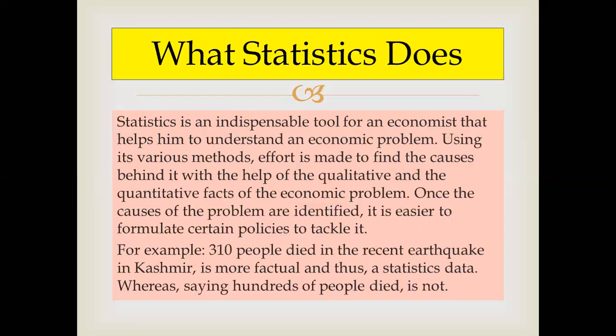So look here, an example is given regarding factual data, as opposed to just saying things overall. Look here, the exact number is given: 310, okay. 310 people died in the recent earthquake in Kashmir is more factual and thus statistical data, whereas saying hundreds of people died is not statistical.